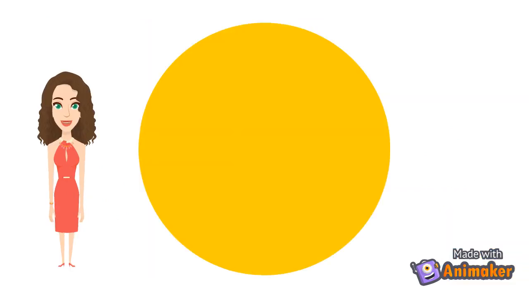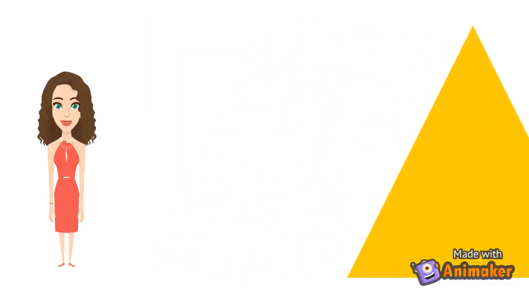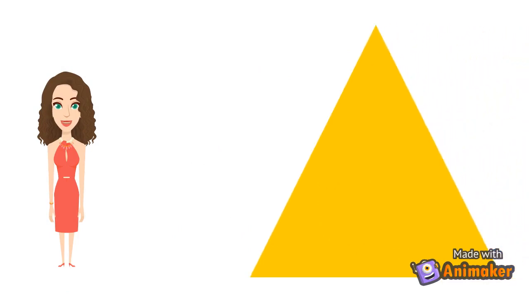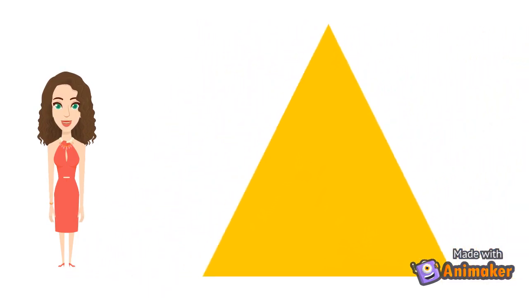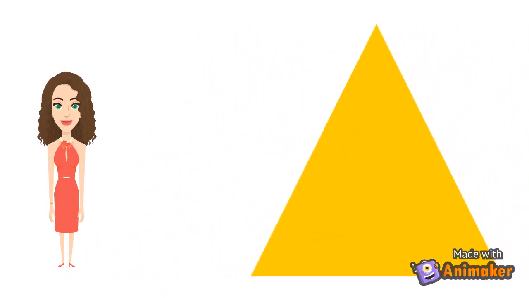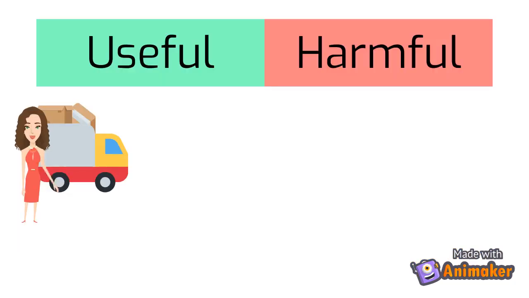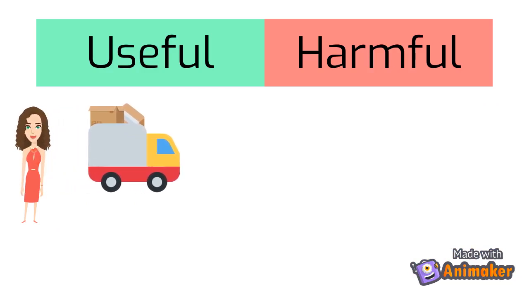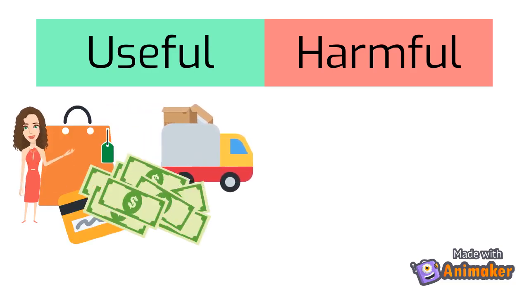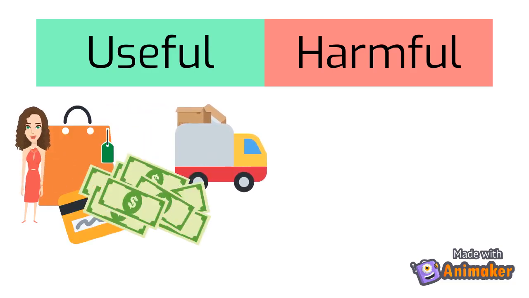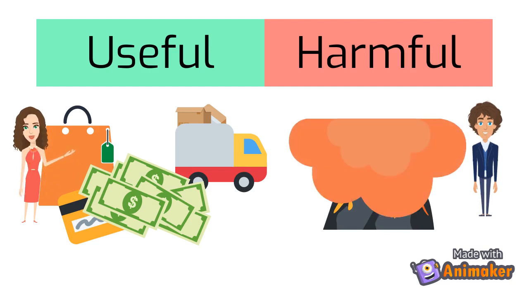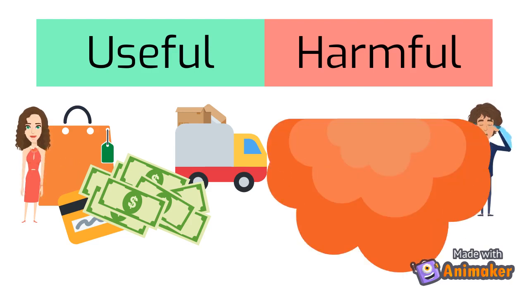A force can change the shape of an object, change how fast the object is moving, change the direction of motion of the object, and stop the motion of the object. Some forces are useful and some are harmful. An example of a useful force is a truck carrying boxes that hold things that you bought to your house. An example of a harmful force is an erupting volcano, as it is dangerous.